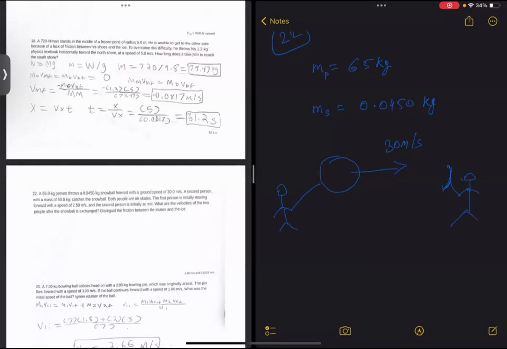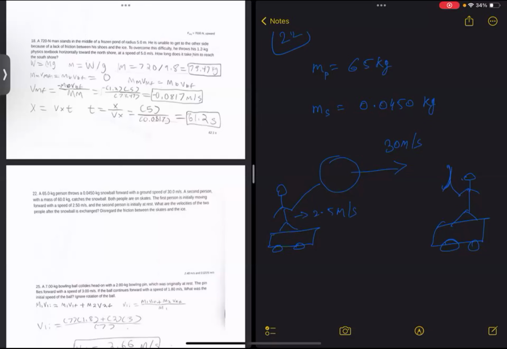Both people are on skates. The first person is initially moving forward with a speed of 2.5 meters per second.